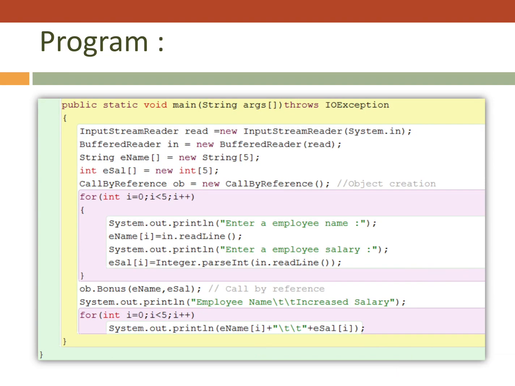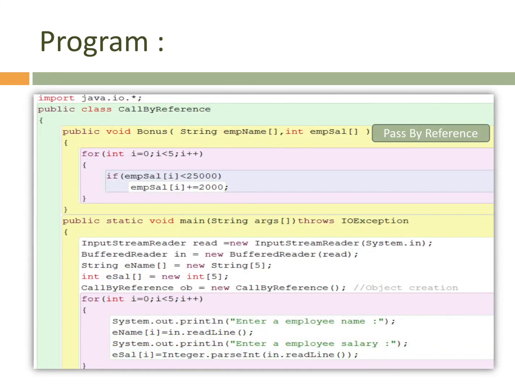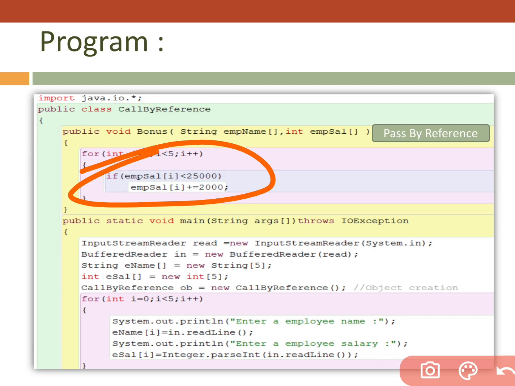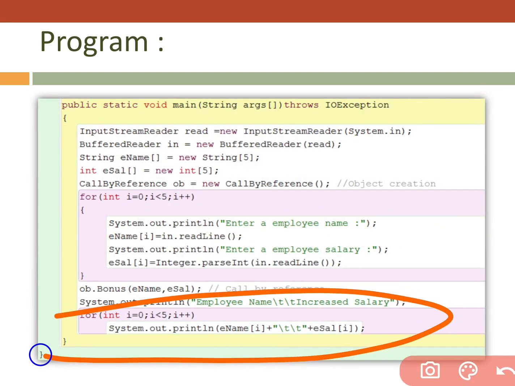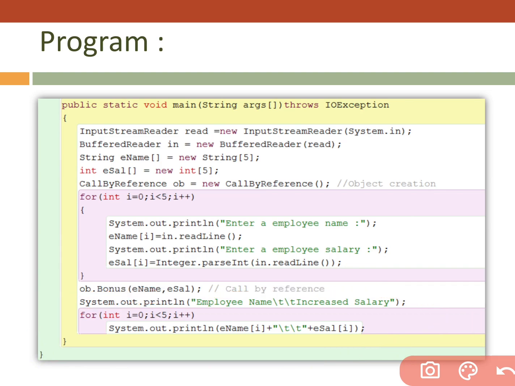I am doing some changes here, and I want to show how it affects here.